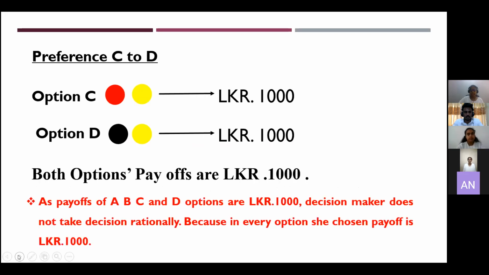When the DM says she prefers C to D, that is also the same. Option C's payoff is 1,000 rupees, and option D also has a 1,000 rupees payoff. According to both options, the payoffs are equal. That means 1,000 rupees. Although in decision making under uncertainty the decision maker should be rational, here the decision maker does not choose options rationally. Why? She knows that in every option she gets a payoff of 1,000 rupees. So this is one point showing why, in decision making under uncertainty, the preferences of the decision maker are not consistent.